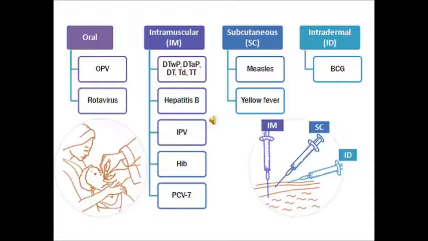The route of administration is the path by which a vaccine is brought into contact with the body. Oral administration of vaccine makes immunization easier by eliminating the need for a needle and syringe. Intramuscular injection administers the vaccine into the muscle mass. Vaccines containing adjuvants should be injected intramuscularly to reduce adverse local effects, while subcutaneous injections administer the vaccine into the subcutaneous layer above the muscle and below the skin.